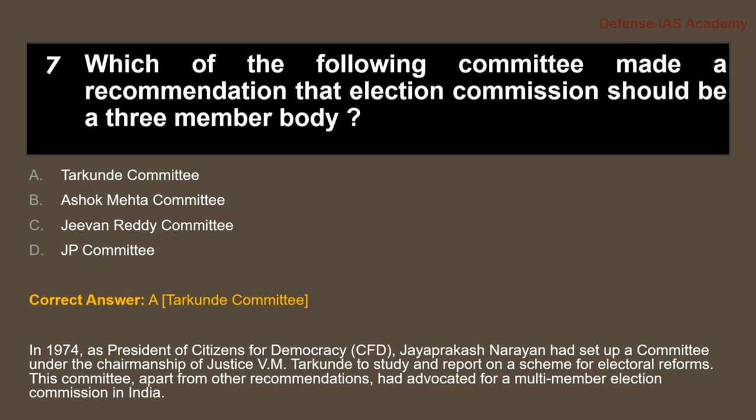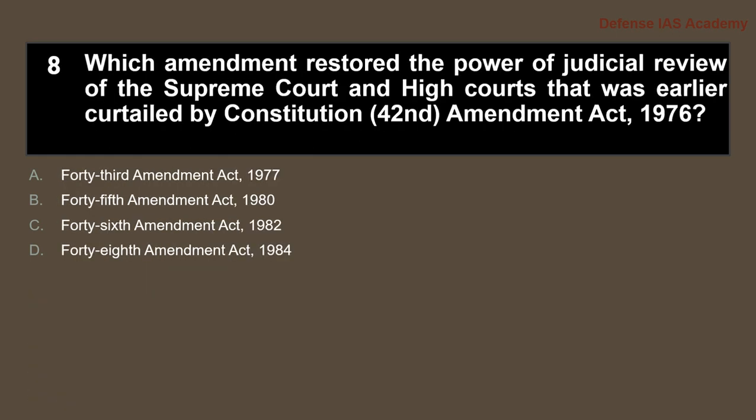Tarkunde Committee. In 1974, as President of Citizens for Democracy, Jayaprakash Narayan set up a committee under the chairmanship of Justice V.M. Tarkunde to study and report on a scheme for electoral reforms. This committee, apart from other recommendations, had advocated for a multi-member Election Commission in India.